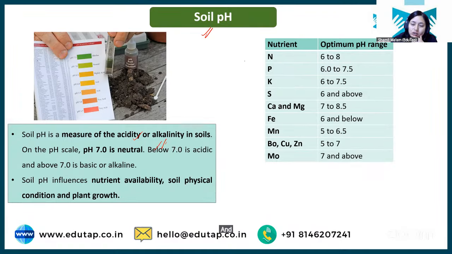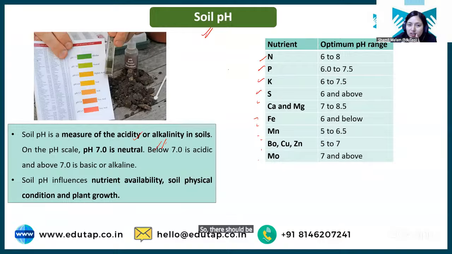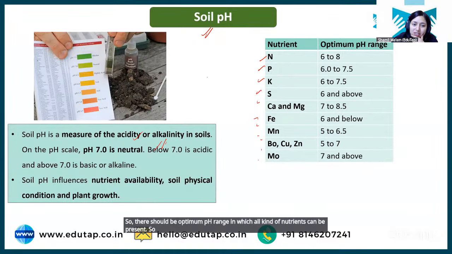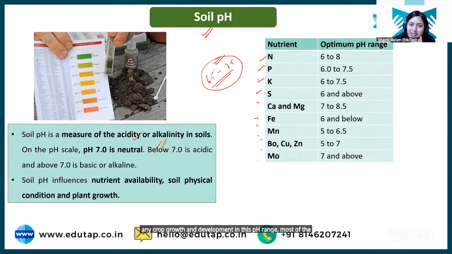And as your nutrients are available in different pH, you can see different nutrients are available at different pH range. So there should be an optimum pH range in which all kinds of nutrients can be present. The optimum pH should be around 6.5 to 7.5. This is the optimum pH for any crop growth and development. In this pH range, most of the nutrients are present in available form in the soil, right?